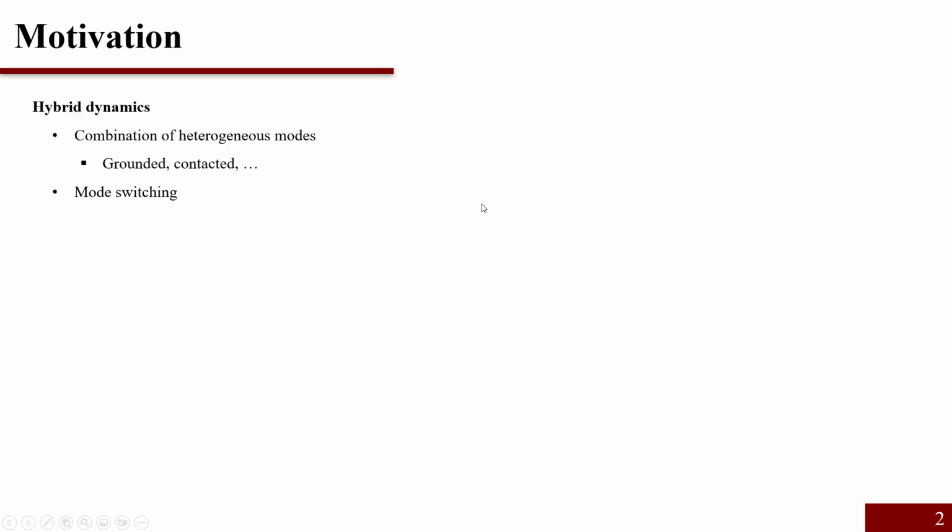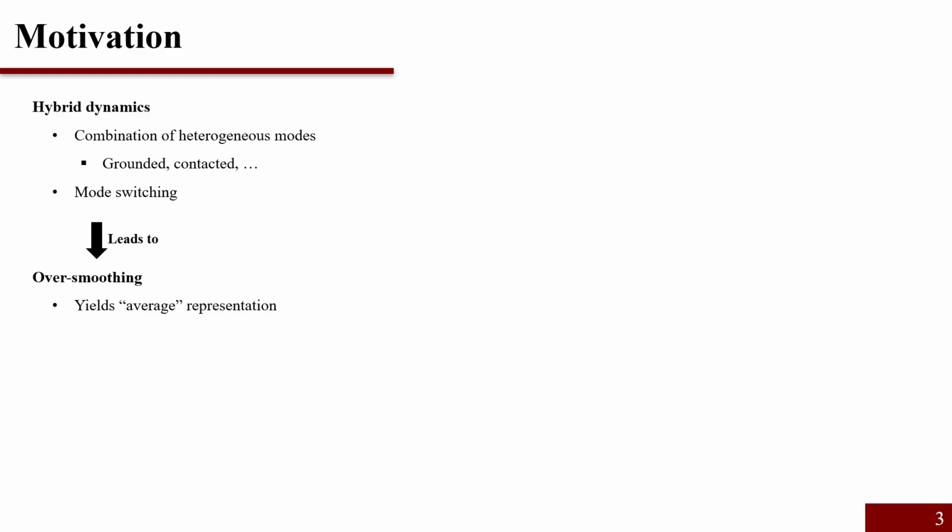Let me start with the problem setup. In robotic environments, especially with humanoids and quadrupeds, we often encounter hybrid systems where different types of dynamics, such as contact and flight, are mixed together. In these systems, we observe frequent mode switching, including contact states, non-contact states, and external perturbations. The problem is that monolithic world models struggle to handle this effectively.